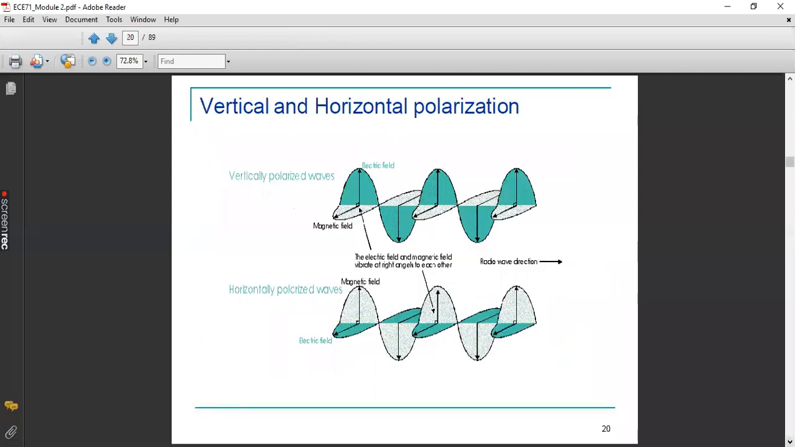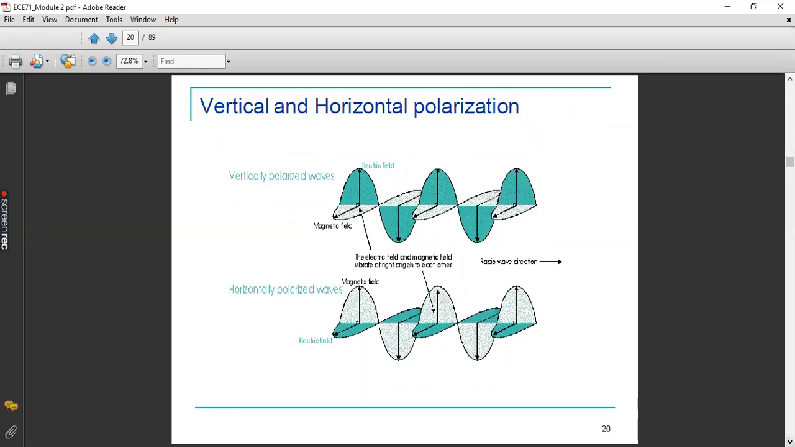Now here, this is the main property of an electromagnetic wave that you have. You know that in an electromagnetic wave, you will have an electric field and magnetic field. Based upon that, we can say there are two kinds of polarization. One polarization is vertical and the second one is horizontal polarization. You need to understand the concept of these two. Okay, what do you mean by a vertically polarized wave?